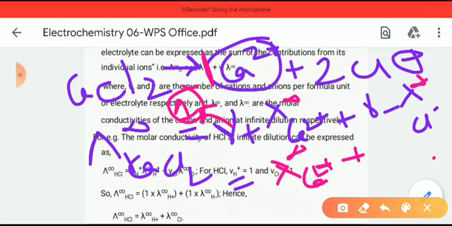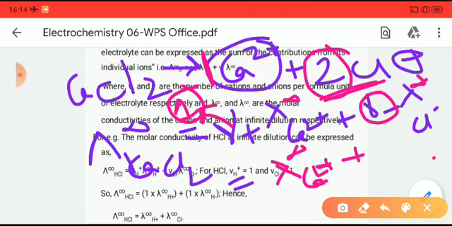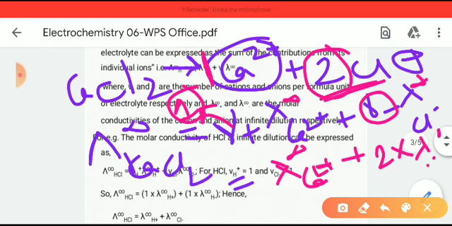The number of anions present in CaCl2 is 2 Cl, so gamma minus will be 2 into lambda infinity of Cl minus.